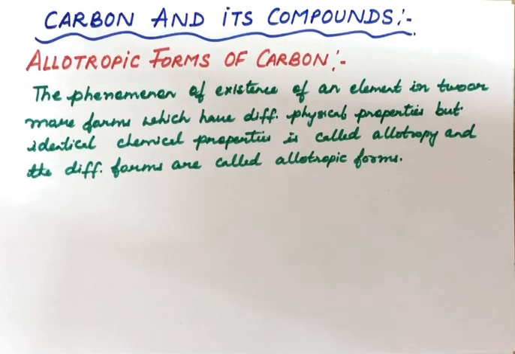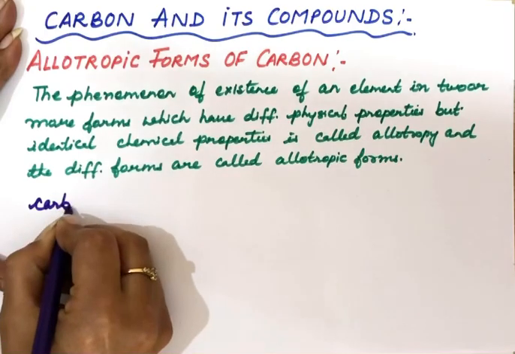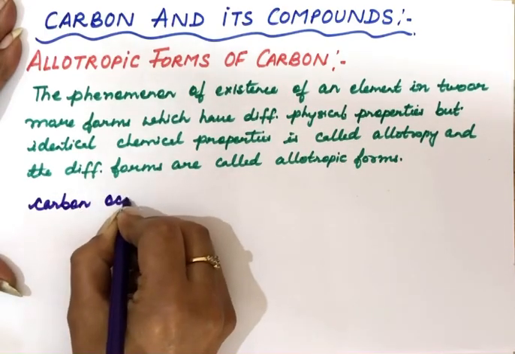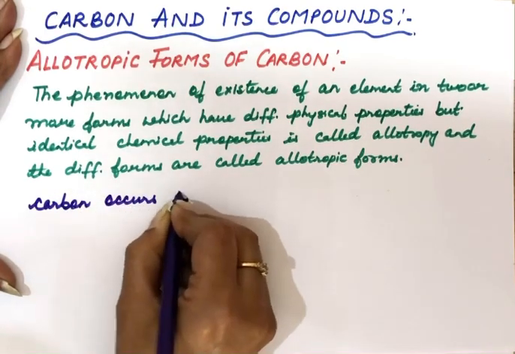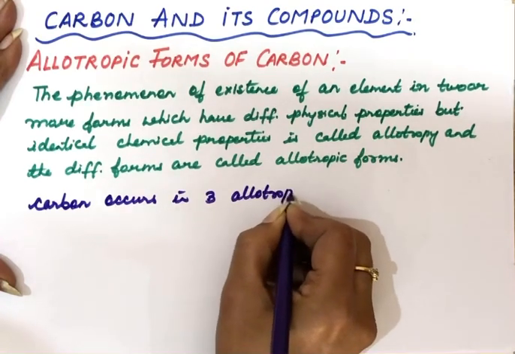And for carbon there are three crystalline allotropic forms. Carbon in nature occurs in three allotropic forms.